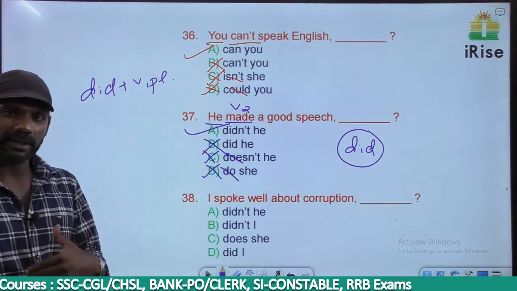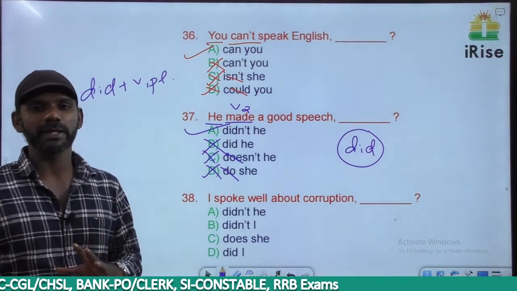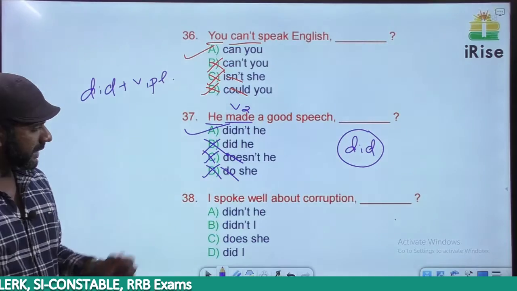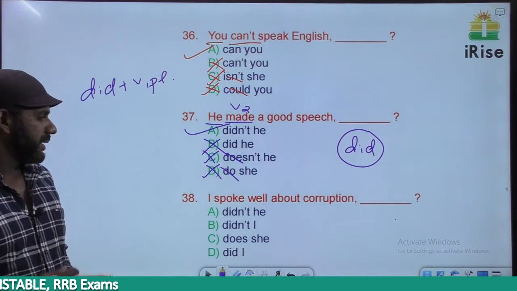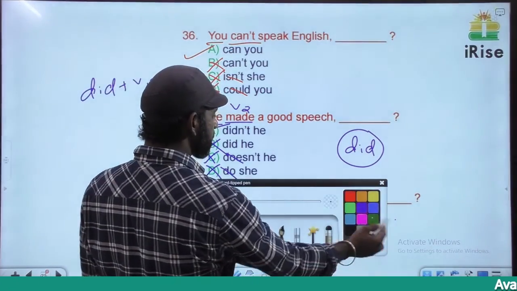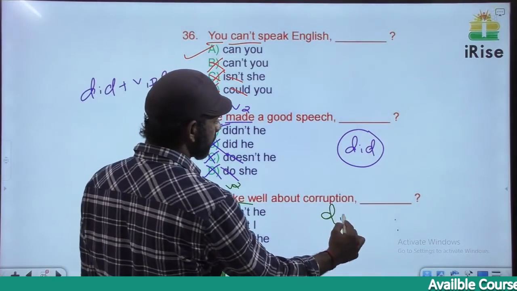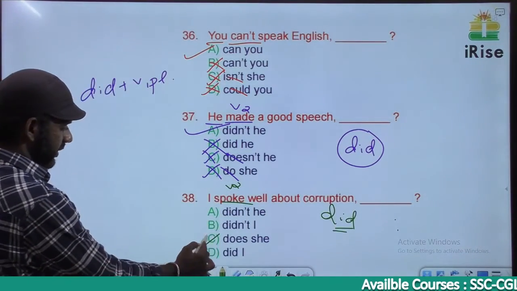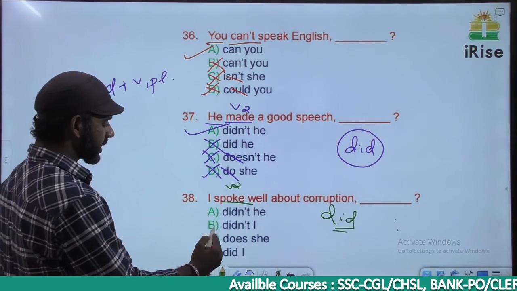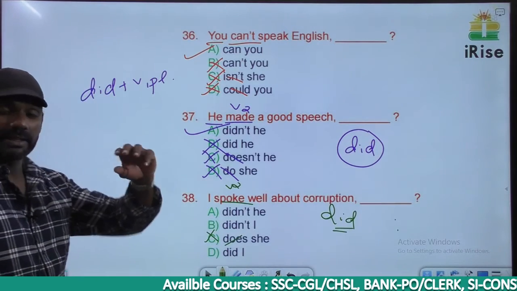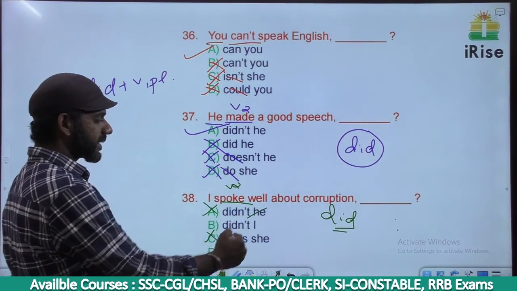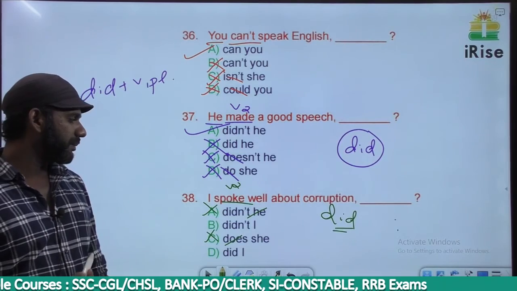Now, I spoke well about corruption. If I say I spoke well about corruption, that becomes boasting. I'm boasting of myself, right? There's no auxiliary verb. The verb in this sentence is spoke. Spoke is V2. Subject plus V2 is simple past. So for the tag, as you know, we have to go for did. Based on that, C and D are gone. The subject in the sentence is I, so based on that, A is gone, since A says he. Fine. Now we have two options left, B and D.